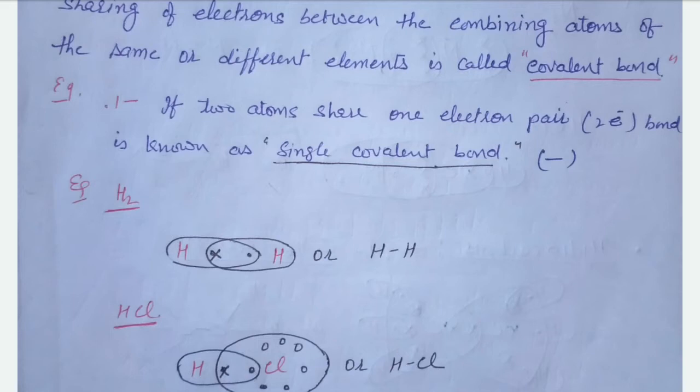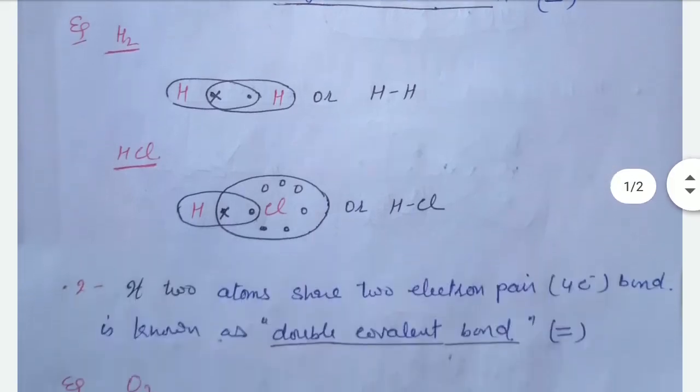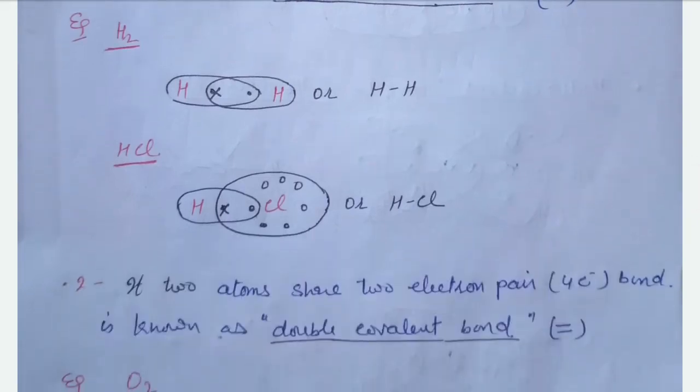First of all is an example of the single covalent bond. Hydrogen with hydrogen. Hydrogen has one valence electron, therefore it requires one electron, so it gains one electron from another hydrogen atom and forms a hydrogen-hydrogen single bond. It means sharing between the two electrons. In HCl, chlorine requires one electron, hydrogen also requires one electron to complete our octet, a stable electronic configuration, so they mutually share and form a single covalent bond.